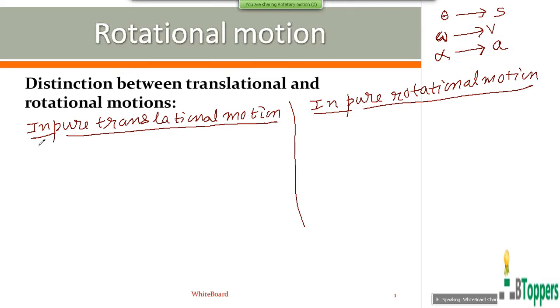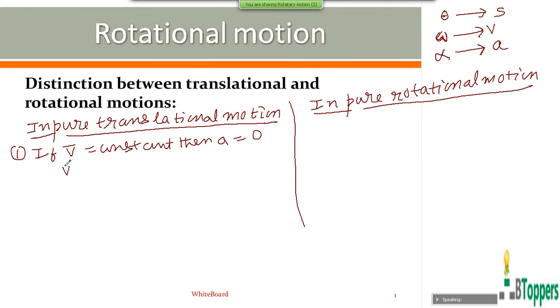As I discussed in the past, in kinematics, if a rigid body moves in a straight line path with constant linear velocity, then its acceleration is 0. You need not copy all this; I will show you the notes separately. You just concentrate on listening.